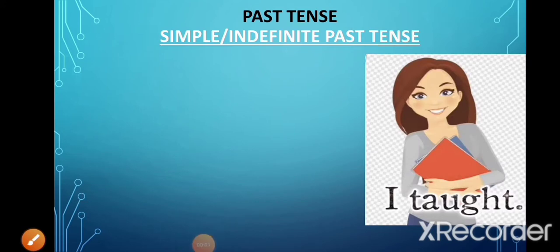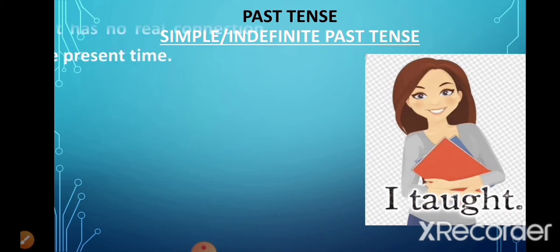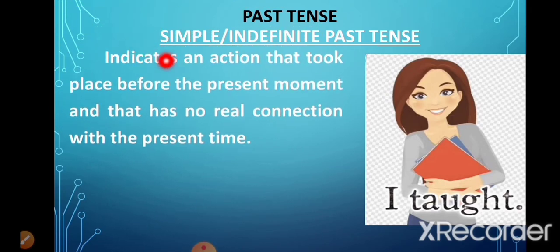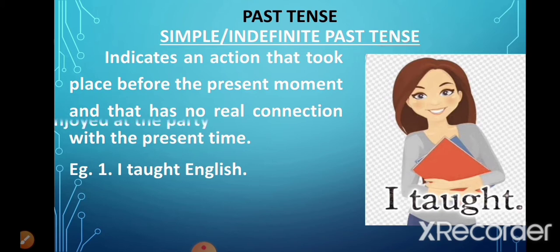Now, the first type of past tense is the simple past tense, also called the past indefinite tense. In this, the verb indicates an action that took place before the present moment and that has no real connection with the present time. For example, if someone meets me in the market and asks me what I did 20 years back or how did I earn my living, I would say, I taught English. Now, the act of teaching has already been completed at some point in the past, and it has no connection with my present. Let's look at the second example.